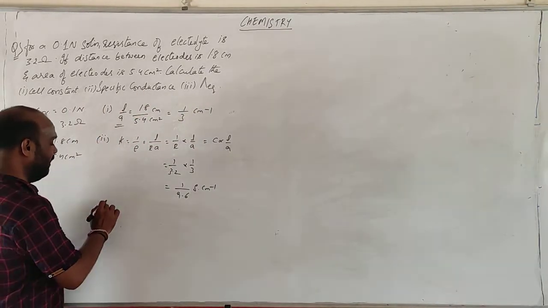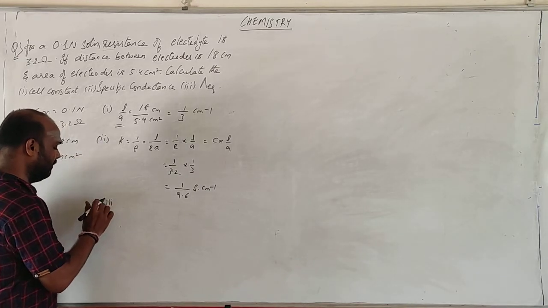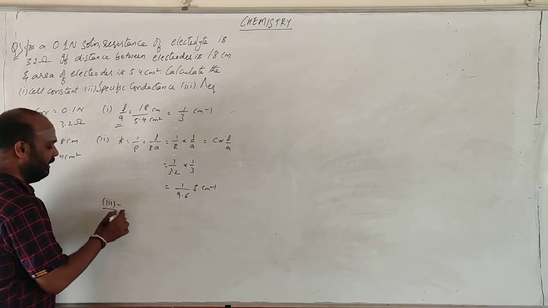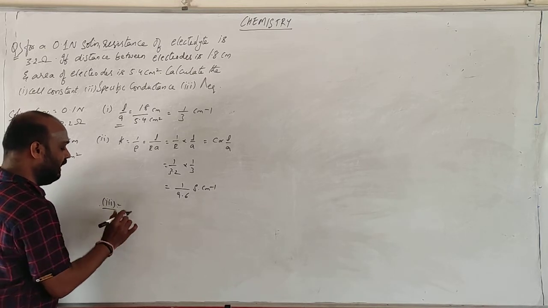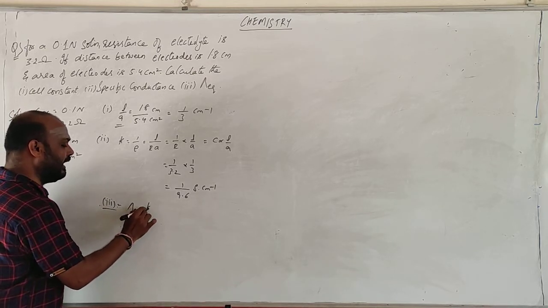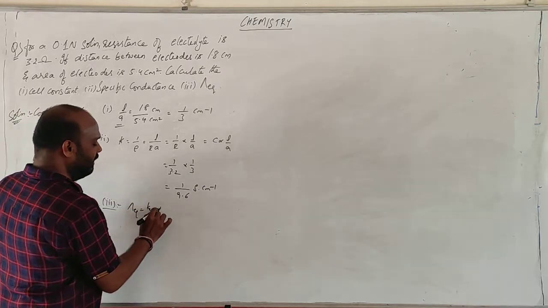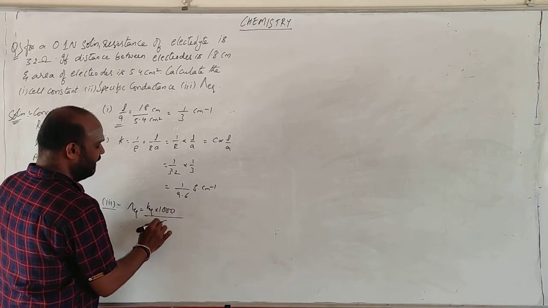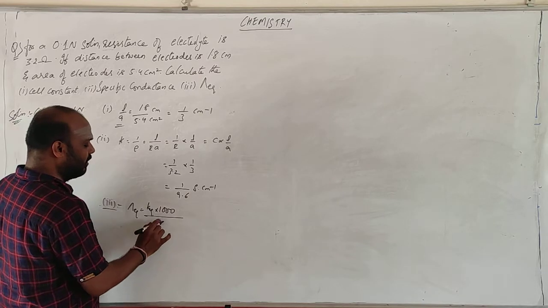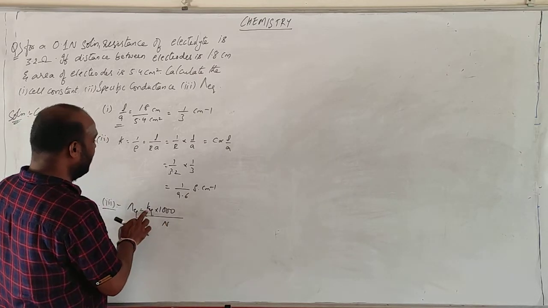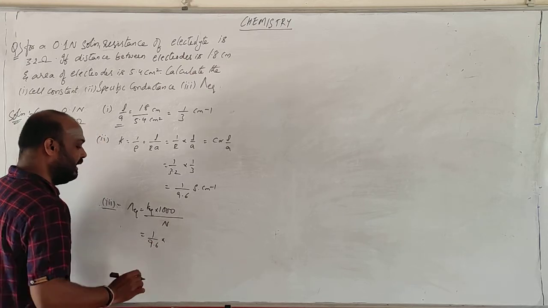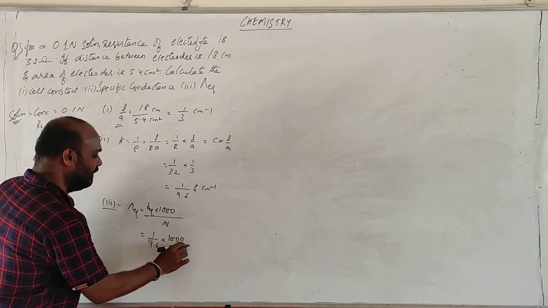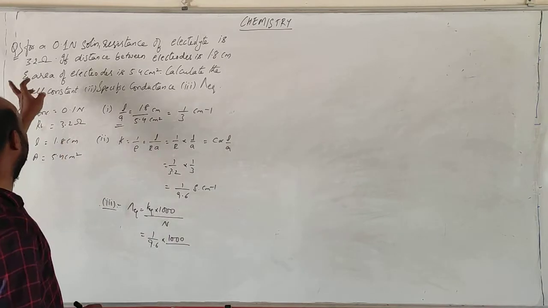So third one, equivalent conductivity. Equivalent conductivity is nothing but K equivalent into 1000 by concentration of the solution. Equivalent means normality should be used. So what is K equivalent? K you have already, 1 by 9.6, into 1000 by the normality.